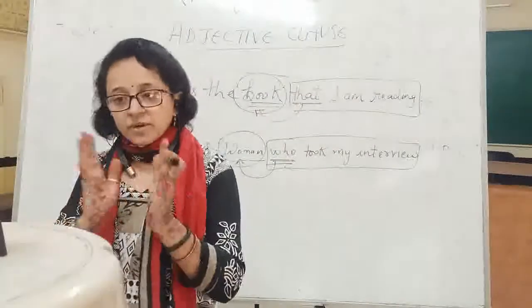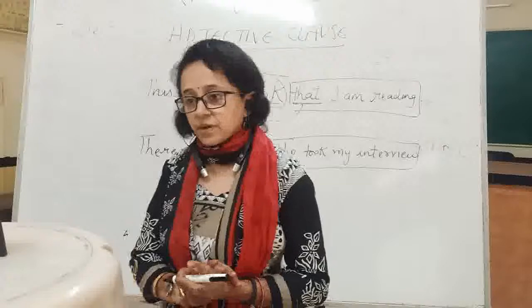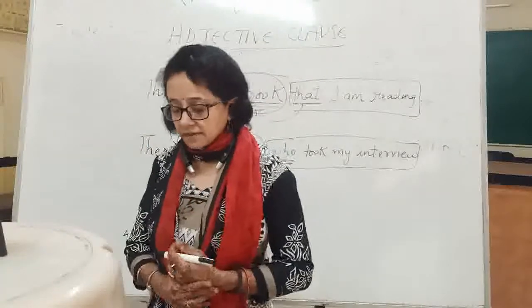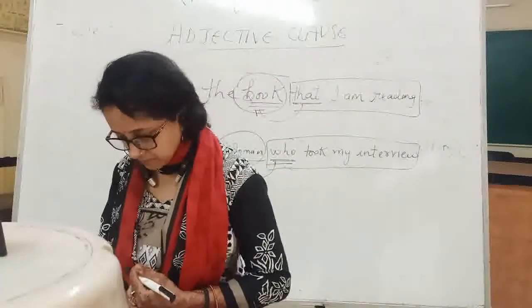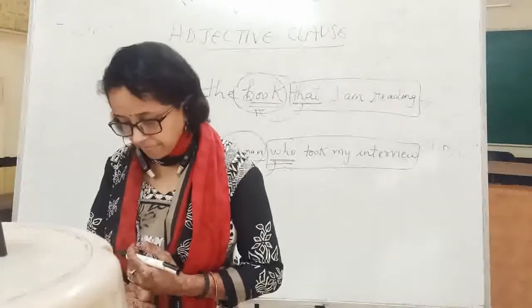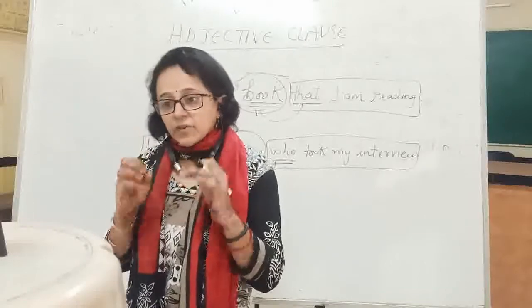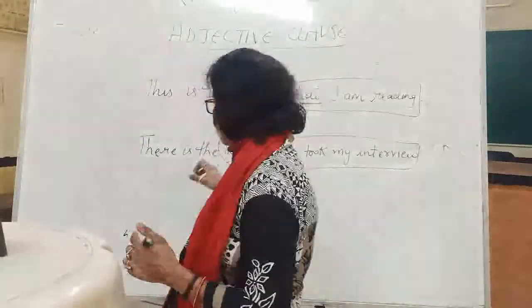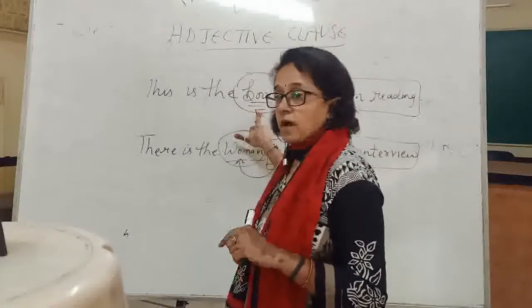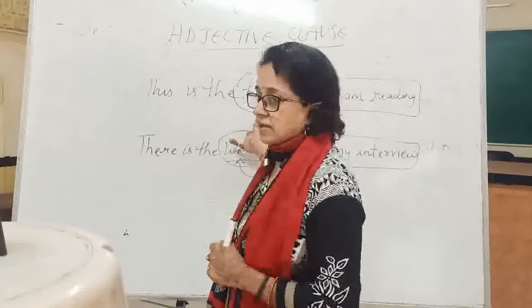That is the only difference: it is a group of words. Would you like to ask anything? So you know, an adjective clause is always very near to the noun. You need to understand that.